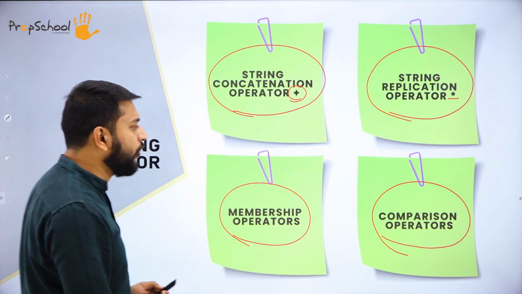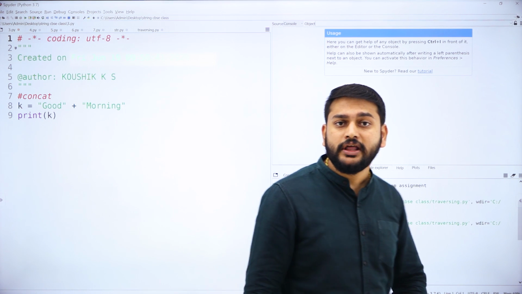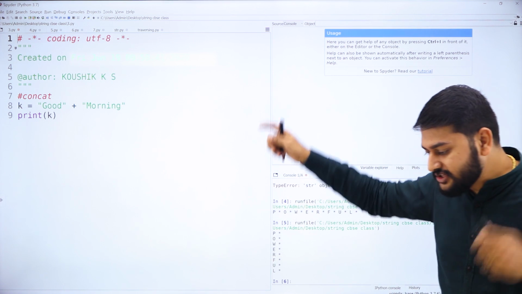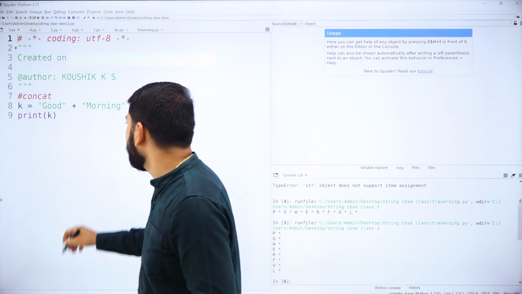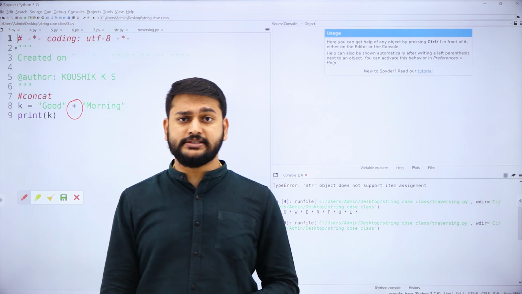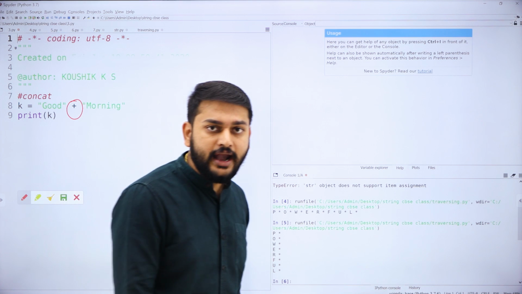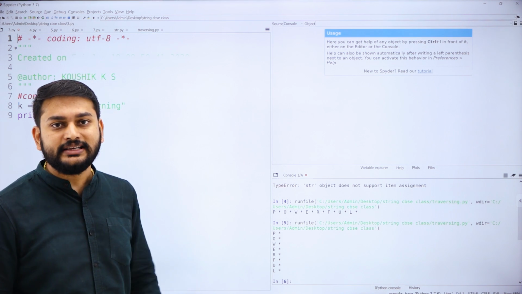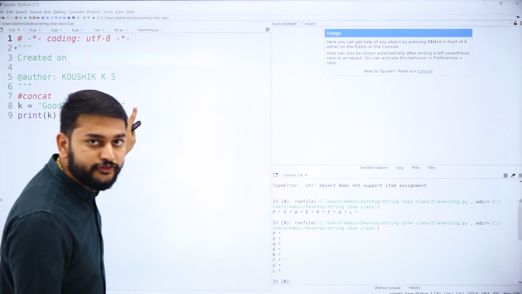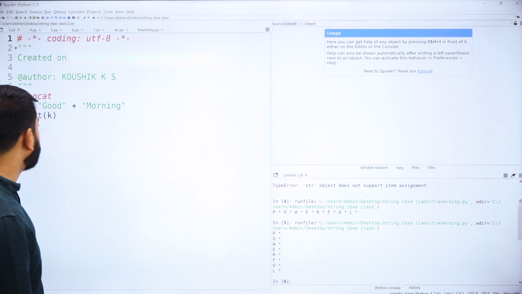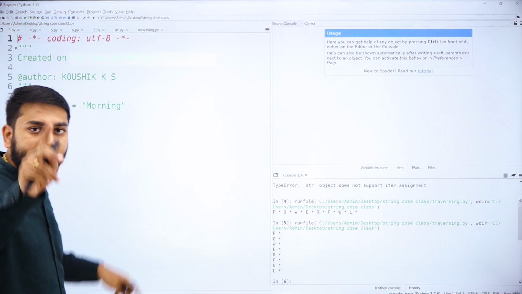Let's have a quick look at the operators. Let me start with the concatenation operator. What is this concatenation operator? My dear students, remember one thing about the concatenation operator, that is plus. I can perform the addition of 2 strings with the help of the concatenation operator. Suppose I perform addition of 2 strings, what will be my output? I will just show you. I am taking k is equal to "good" as 1 string plus "morning" as 1 string.